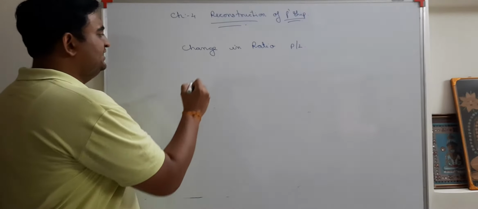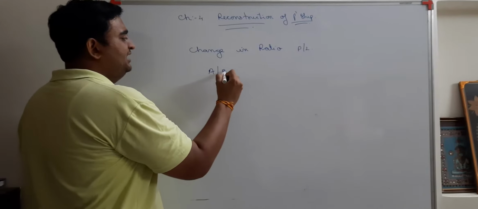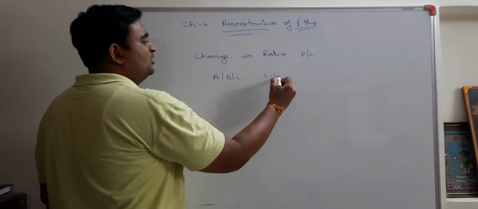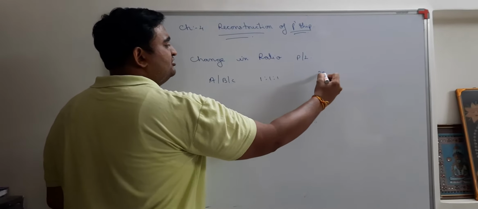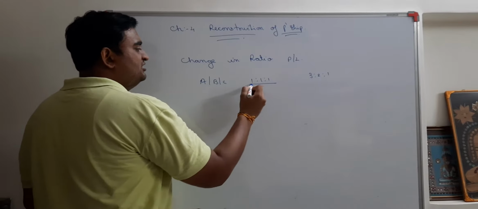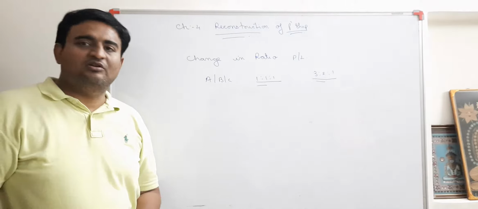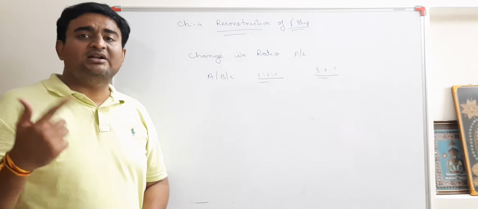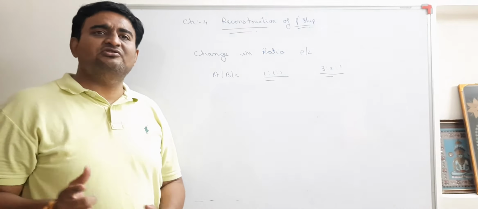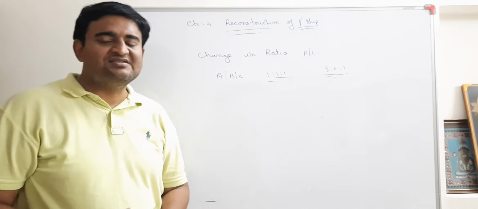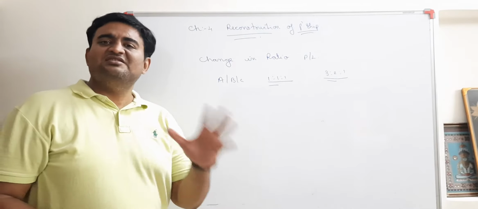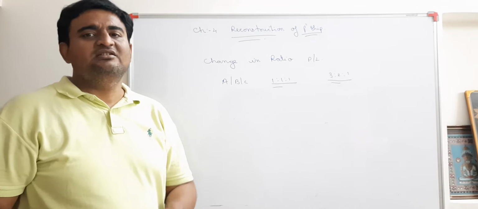Let us take the example: there are three partners, namely A, B, C. Their ratio was 1:1:1, and their new ratio is 3:2:1. So the change in ratio is considered as reconstruction of partnership. I hope you are clear with the meaning of the word reconstruction, that is changes. Where is the change? Changes in the profit and loss sharing ratio.